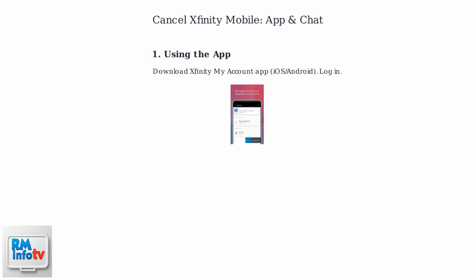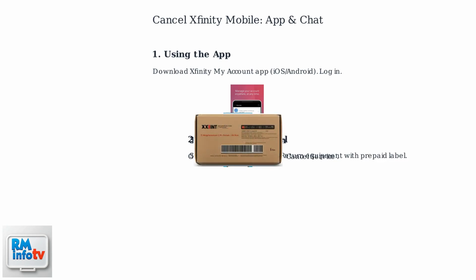You can easily cancel Xfinity Mobile service without calling by using the Xfinity My Account app or the website's chat feature. For the app, available on iOS and Android, start by logging into your account. Navigate to Services, select Mobile, and choose Cancel Service. Confirm your reason for canceling and follow the equipment return instructions using the prepaid label.